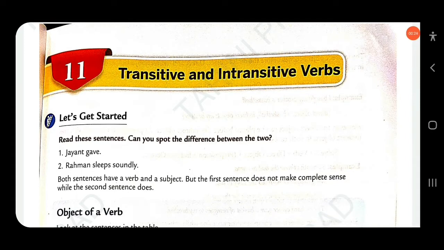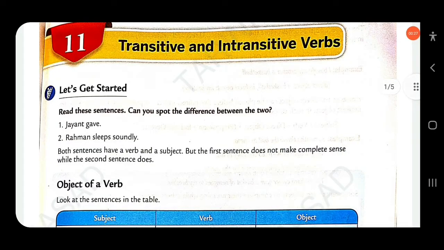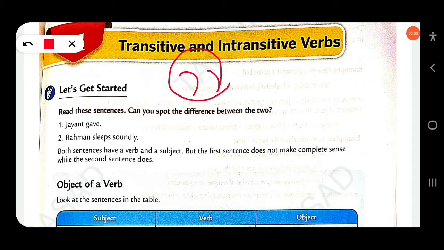Read these sentences. Can you spot the difference between the two? Jayant gave. Rahman sleeps soundly. In the first sentence, Jayant gave what? So this sentence remains incomplete. Rahman sleeps soundly makes complete sense. Both sentences have a verb and a subject, but the first sentence does not make complete sense, while the second sentence does.